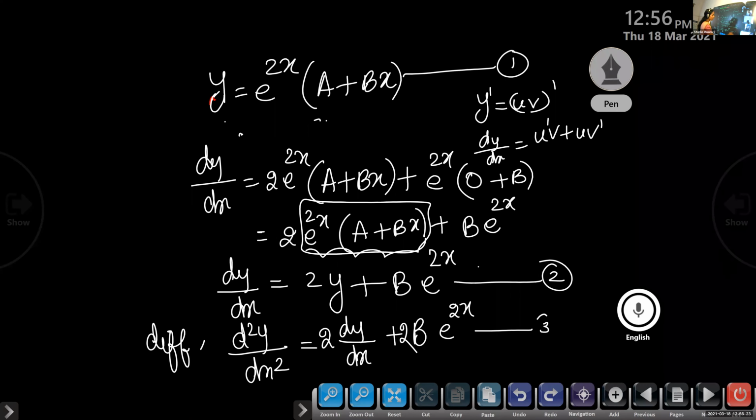So now, using these three equations, the given equation, the first order derivative and second order derivative, we have to write an equation without the constants. How can we do this?